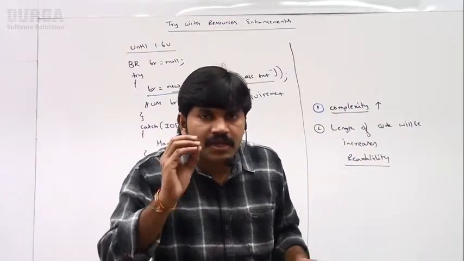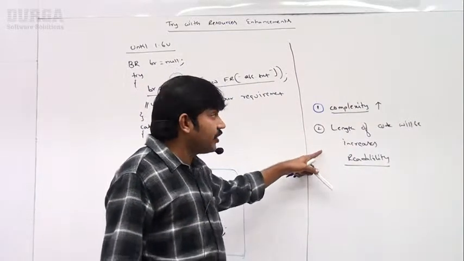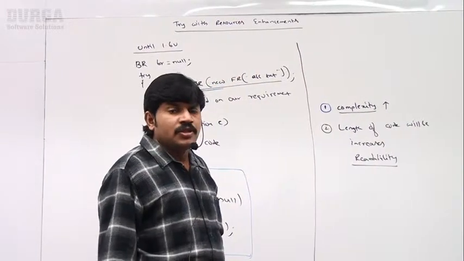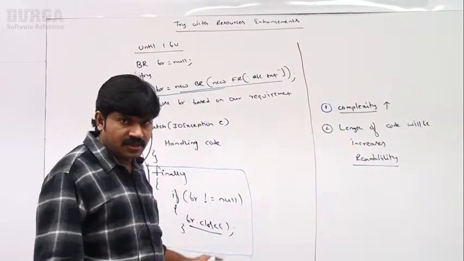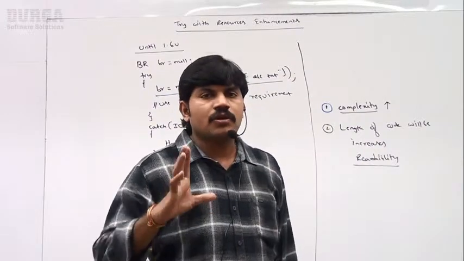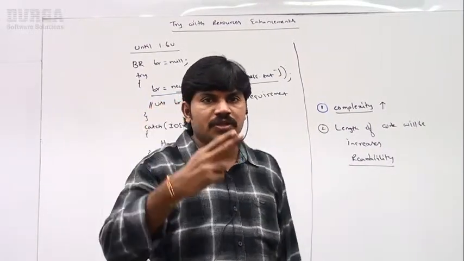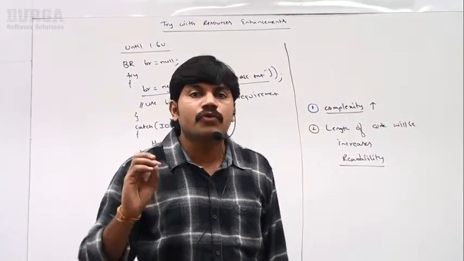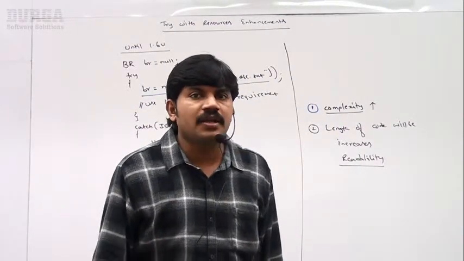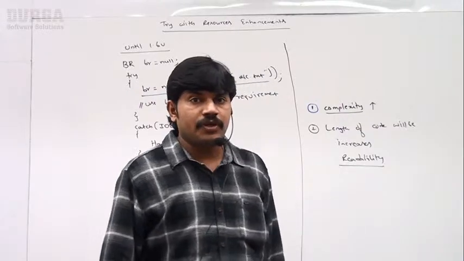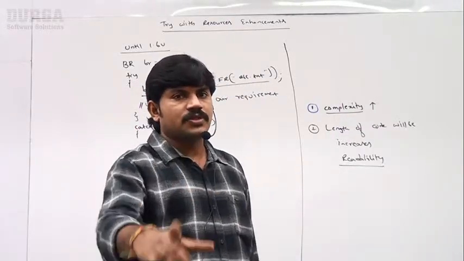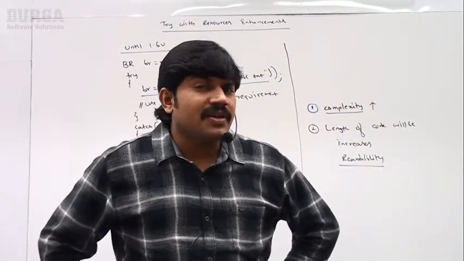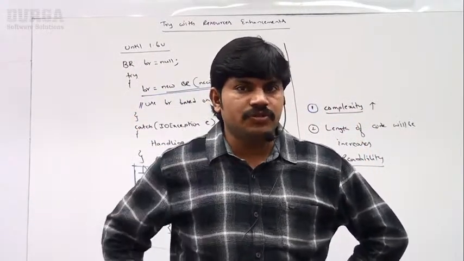So the important conclusion is, observe very carefully about this terminology, right? Until the 1.6 version, what problems are there with this traditional approach, sir? First point, number 1: compulsorily the programmer is responsible to close the resource. Automatically what will happen, sir? Complexity is going to be raised. Second activity, we should write the finally block. Automatically the length of the code will increase and readability by default is going to go down. These are the problems until the 1.6 version, right? Sir, JDK 7 engineers identified this issue, sir.